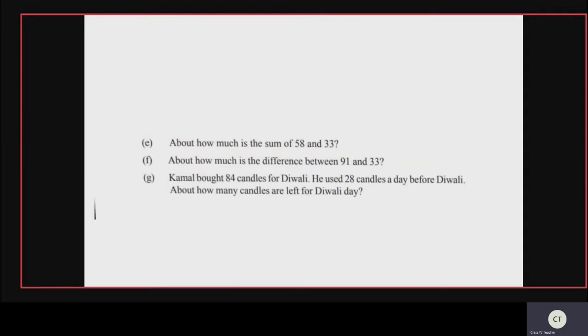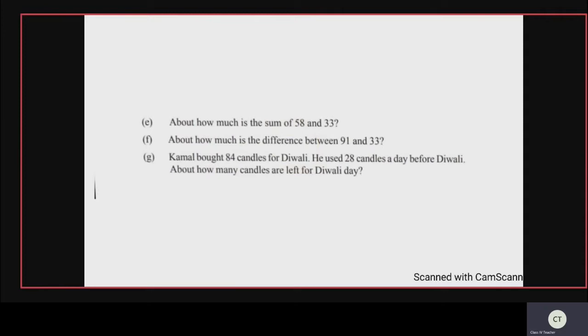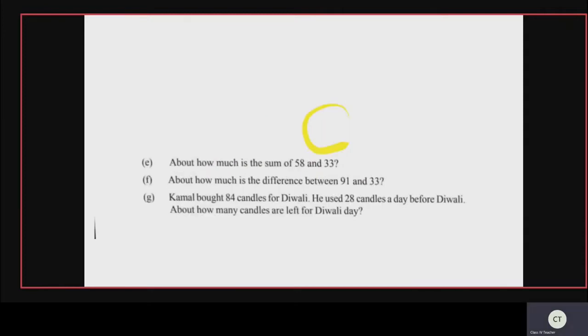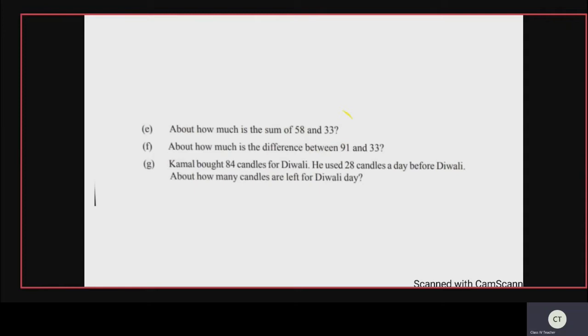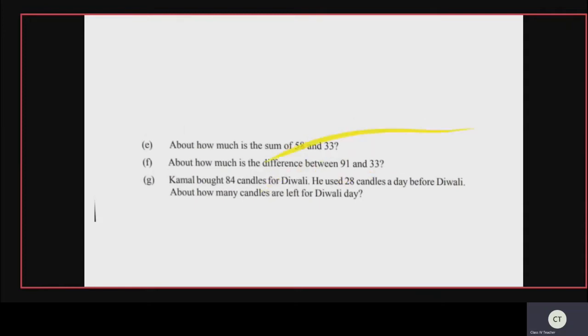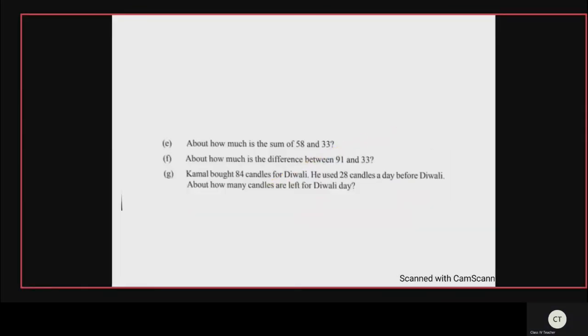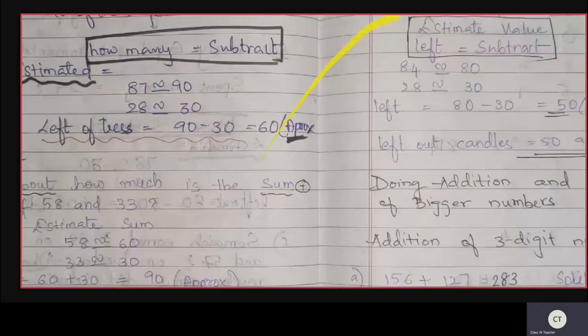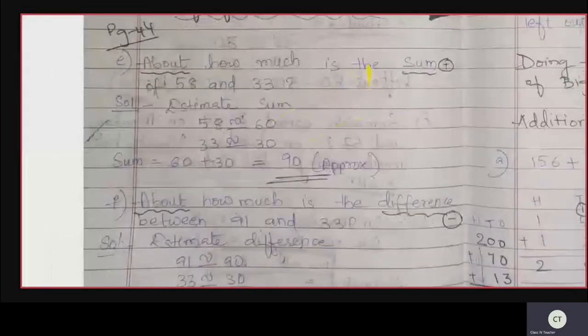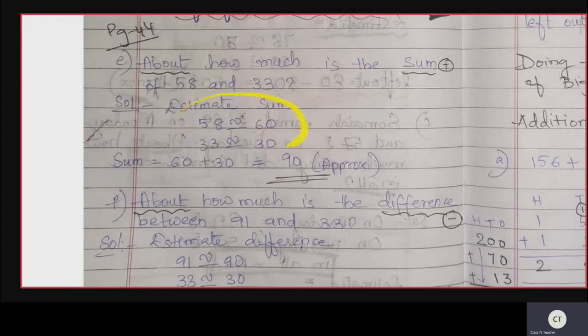So now you have to round off 58 to the nearest tens and 33 to the nearest tens, as they are two-digit numbers. So let me do that. It is an estimation problem. Sum means addition. 58 lies between 50 and 60. Check the ones digit. In the ones digit we have 8. 8 is greater than 5, which means round up to the greater side. The greater side is 60. So 58 nearest is 60.